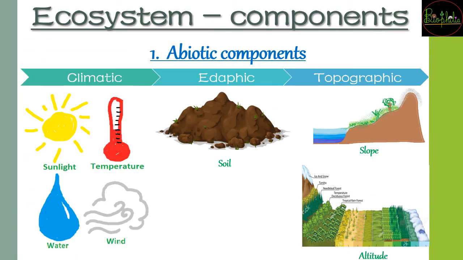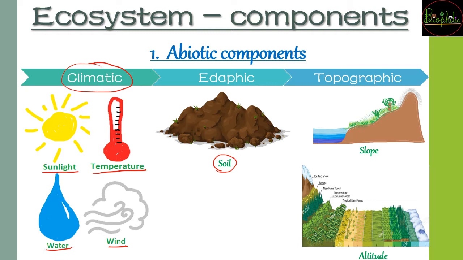The next we see what are the components of ecosystem. So the first is going to be about the abiotic components, जहाँ पे you have about sunlight, you have temperature, water and wind coming under the climatic adaptation. Then you have about edaphic, wherein the soil is concerned, जहाँ पे different kinds of soil comes, कि वो sandy है, loamy है या clay है, all that is going to be under this abiotic component.